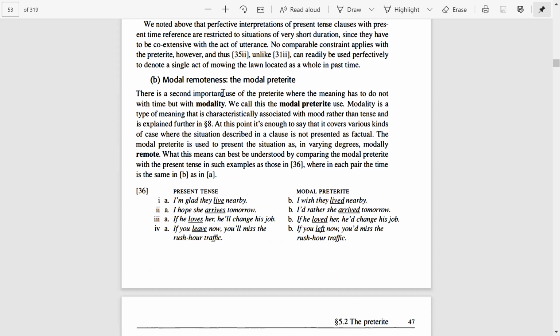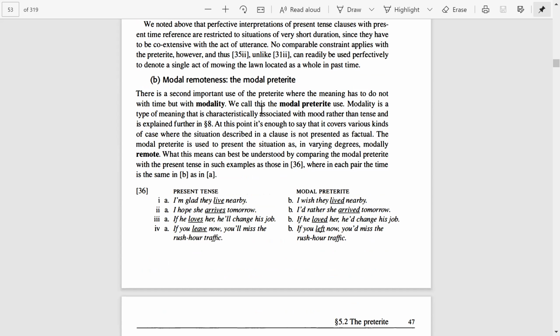Next heading is modal remoteness. Actually, these modal verbs tell us the mood in a sentence, the situation described in a clause.